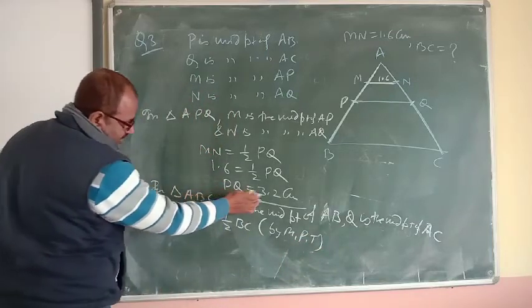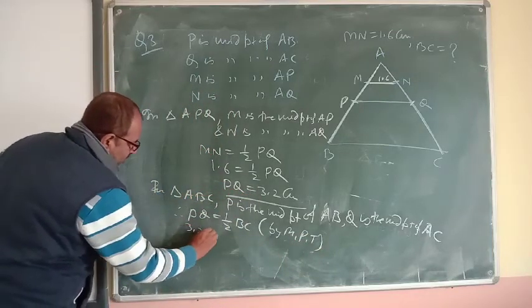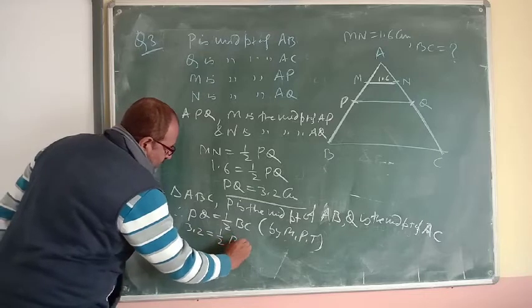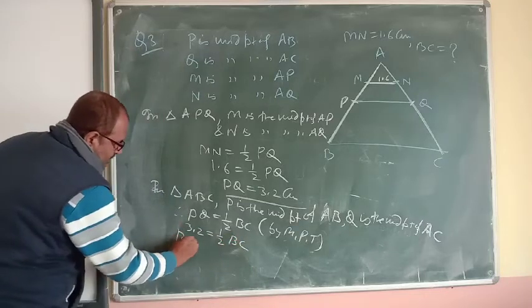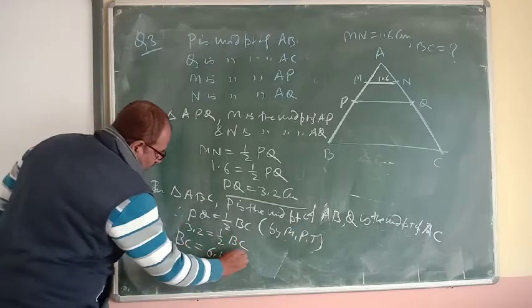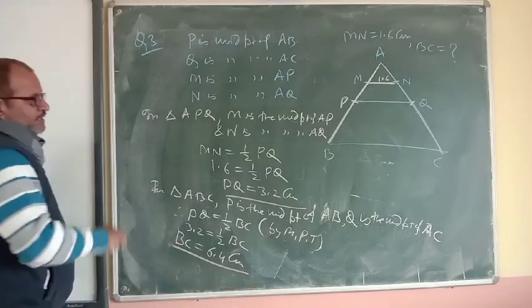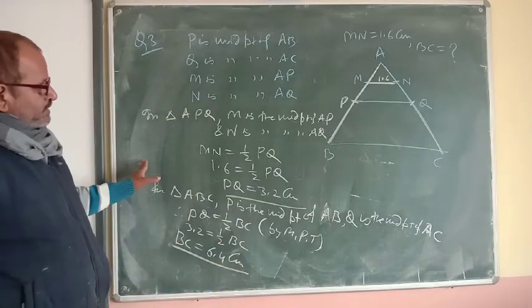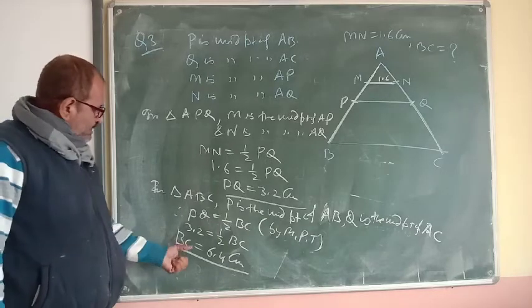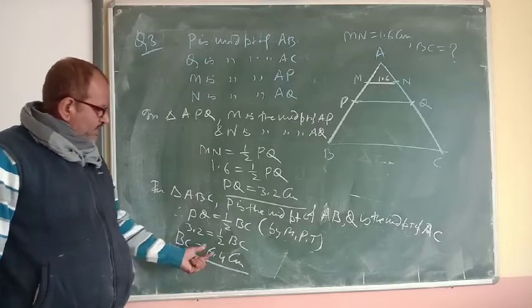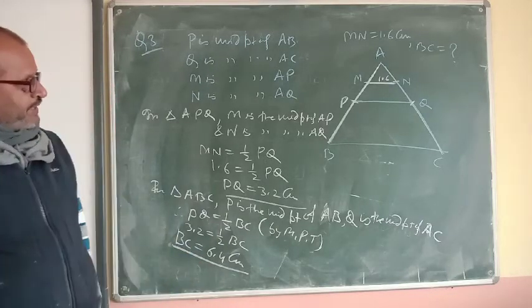Value of PQ is 3.2. So 3.2 is equal to 1 by 2 BC. What will be BC? Cross multiply, 6.4 centimeter. So the value of BC is 6.4 centimeter.